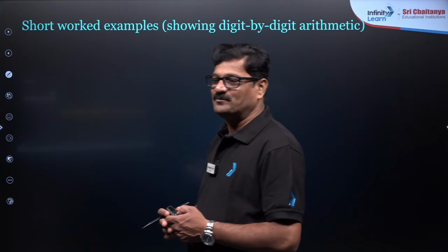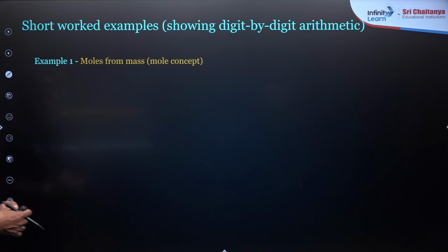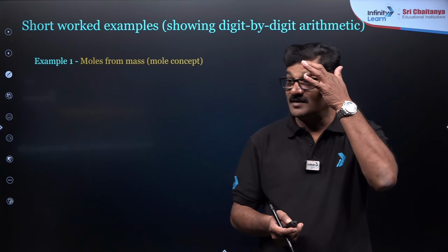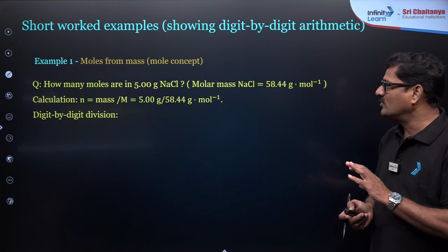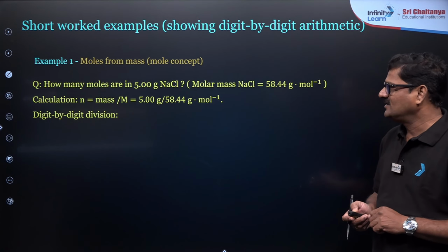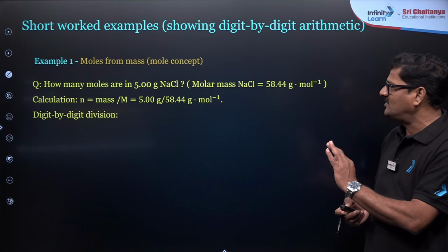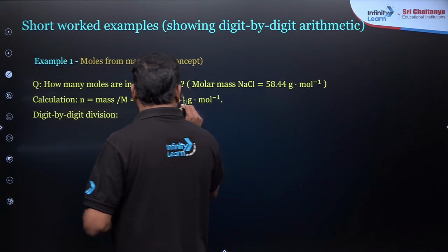Now you can see an example, mole from mass, mole concept. How many moles in 5 grams of NaCl? Simply use 5 divided by 58.44. You just make it 58.5.